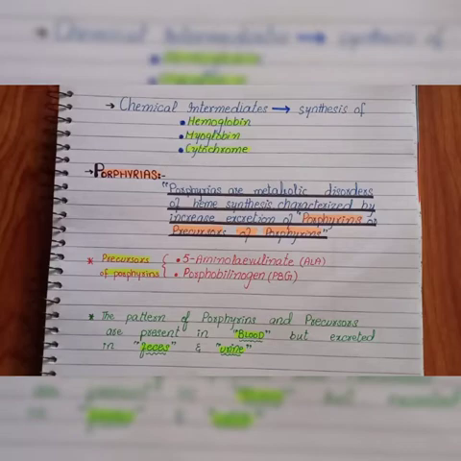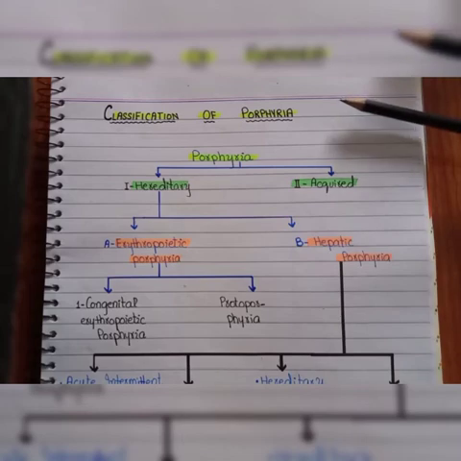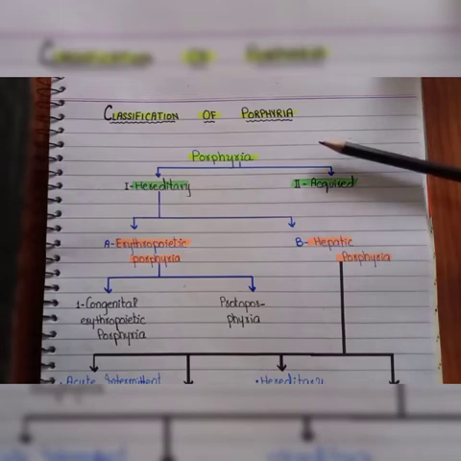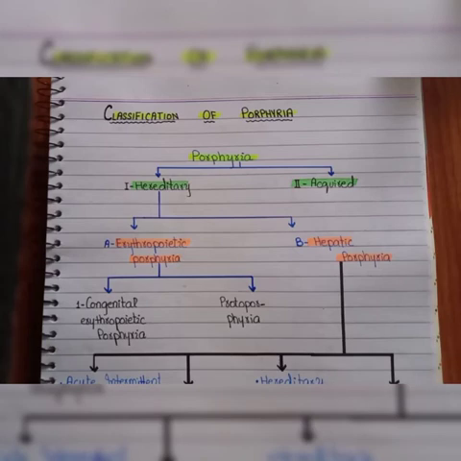Now let's move to the classification of the porphyrias. Porphyrias are basically metabolic disorders due to defects in heme synthesis. They are categorized into 2 categories, hereditary porphyria or acquired porphyria, but most of the porphyrias are inherited.